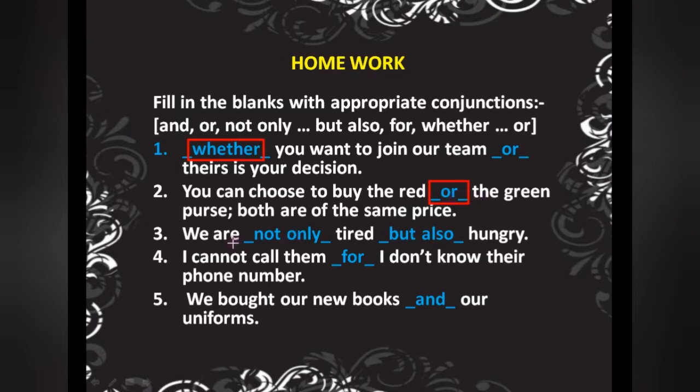We are not only tired but also hungry. So in this you can see again a pair is given. So in which pair is there? Correlative conjunction. Fine. Next one, I cannot call them for I don't know their phone number. For, meaning I told you, what was that? Yes, that was because. I cannot call them because I don't know their phone number.